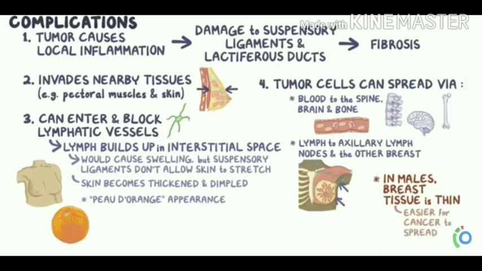The tumor which occurs in the breast causes local inflammation, which causes damage to the suspensory ligaments and lactiferous ducts. When it causes damage to these ligaments and ducts, it results in fibrosis. In this, the cancer can invade the nearby tissues like the pectoral muscles below and the skin above.